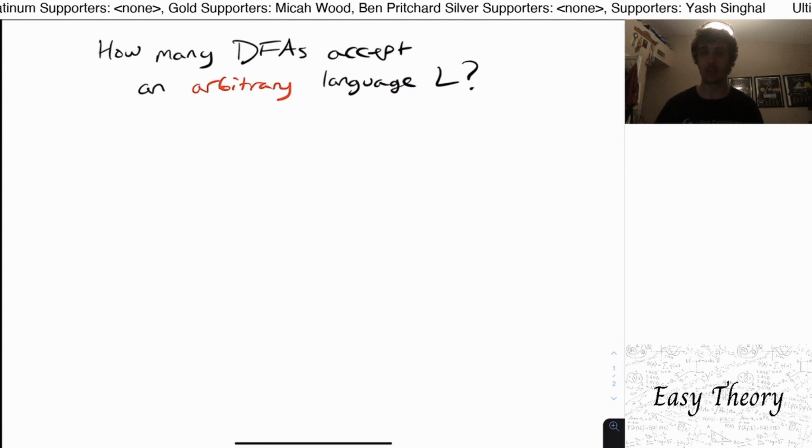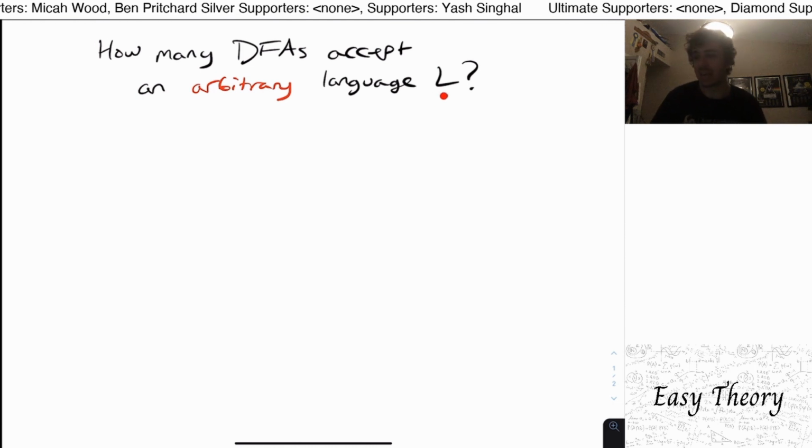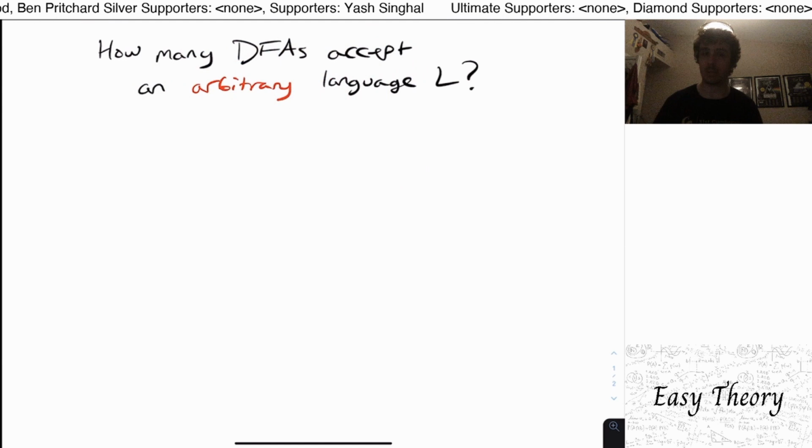Today we're going to be looking at this question, which is how many DFAs accept an arbitrary language L? We don't know anything about the language itself because it can be anything, it's arbitrary. So this may seem like a silly question, but it actually gives us something really interesting.